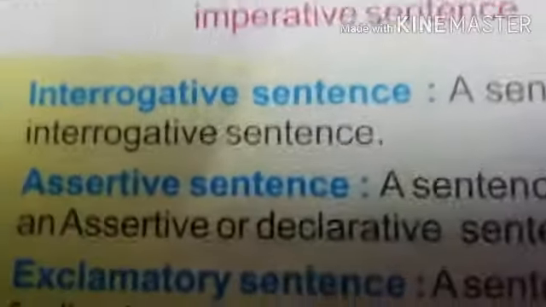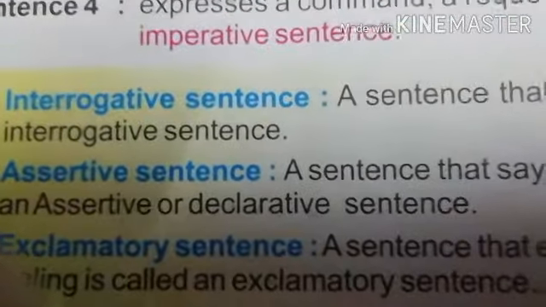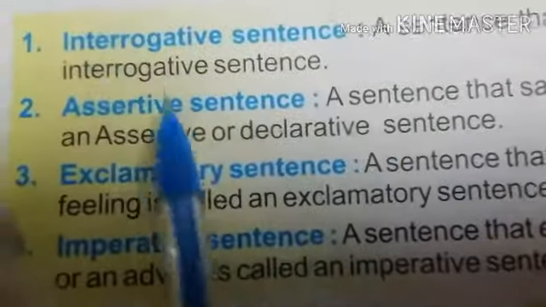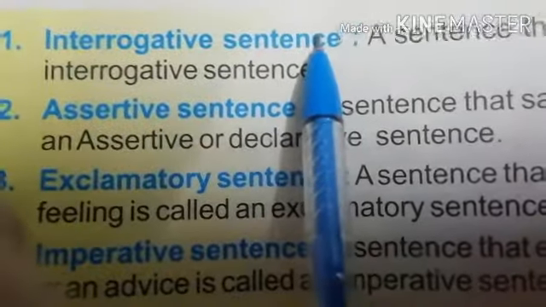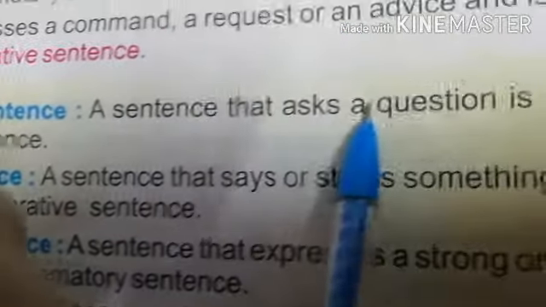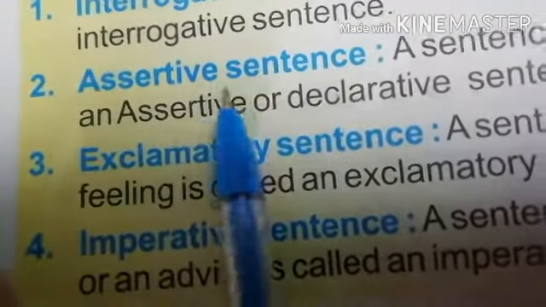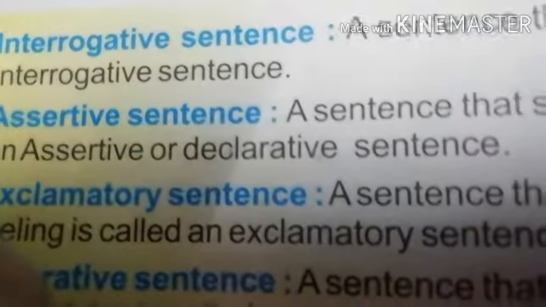Now children, what is your today's work? Now look at this. Here are the definitions of the 4 kinds of sentences. Interrogative sentence: a sentence that asks a question. Assertive sentence: a sentence that says or states something is called an assertive or declarative sentence.